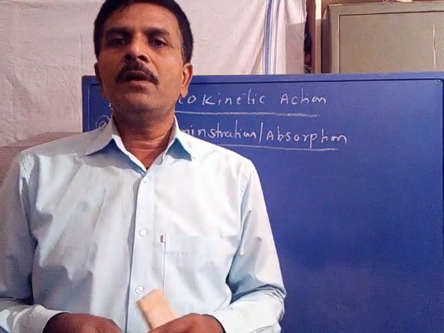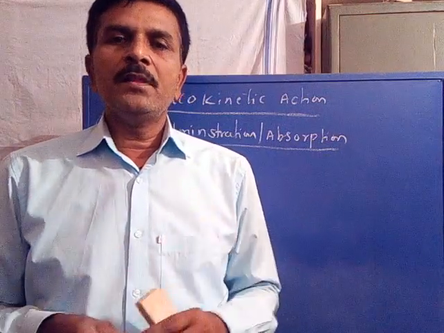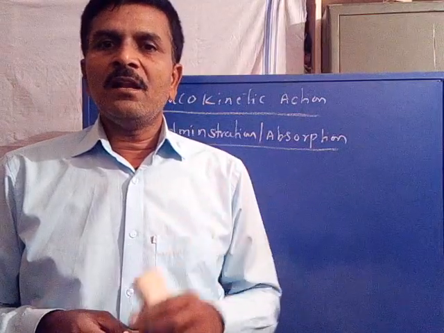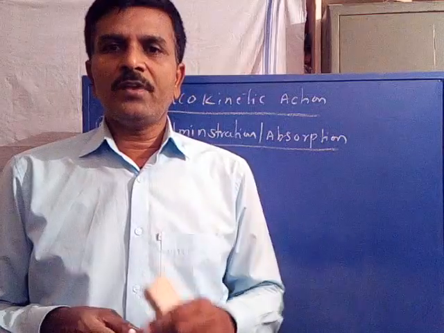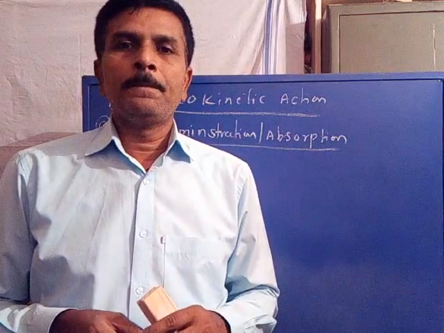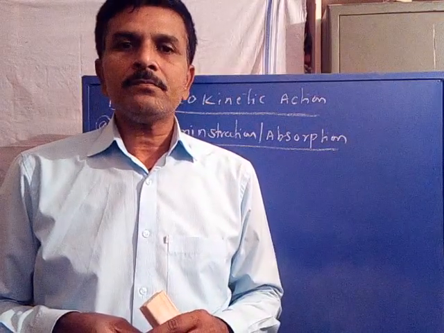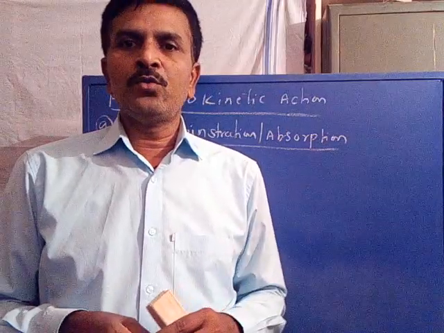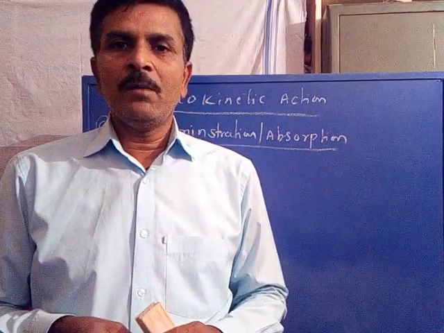Depending upon the requirement of the drug and depending upon the nature of the drug, there are different types of drug administration called routes of drug administration. That is, depending upon its need or its nature, there are different routes of drug administration to the human or animal body.